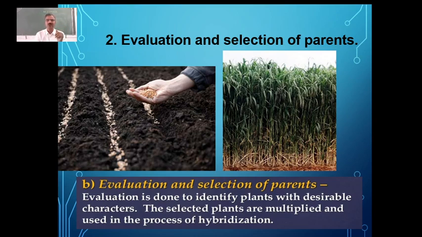So that is what we mean by evaluation, where evaluation is done to identify the plants with the desirable characters, the characters we want. Then these selected parents are going to be multiplied because we want to use them for crossing. So they are going to be increased in number, and that particular process is what we call hybridization, where we are going to multiply this. So normally self-pollination will be done for this.